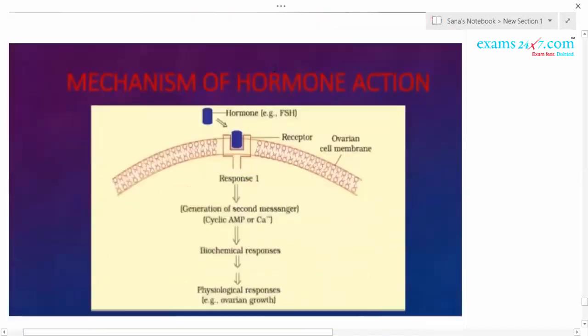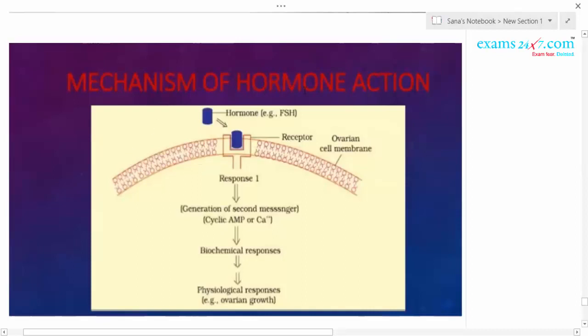First we will study the proteinaceous hormones. Most of the hormones secreted from the pituitary are proteinaceous hormones, for example LH, FSH, ACTH, TSH, GH. These proteinaceous hormones are soluble in water, so as they are soluble in water, they cannot pass through the lipid membrane.